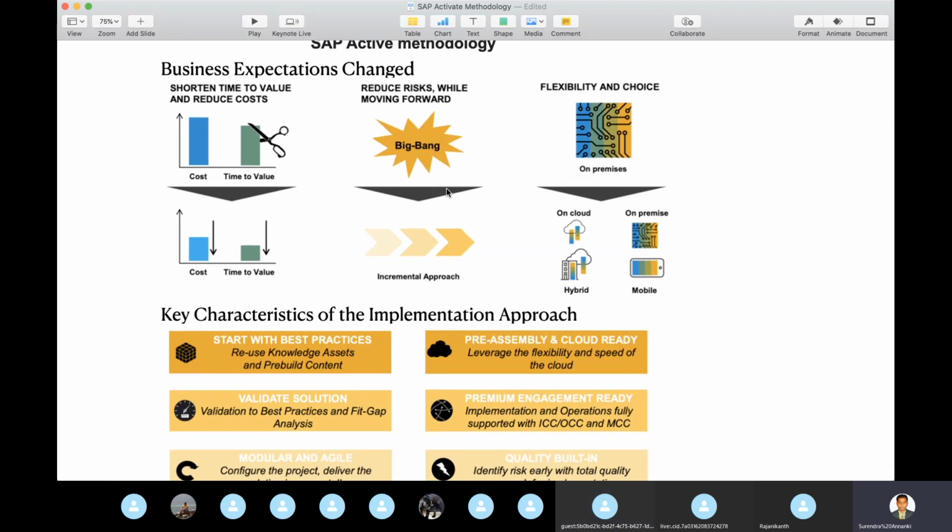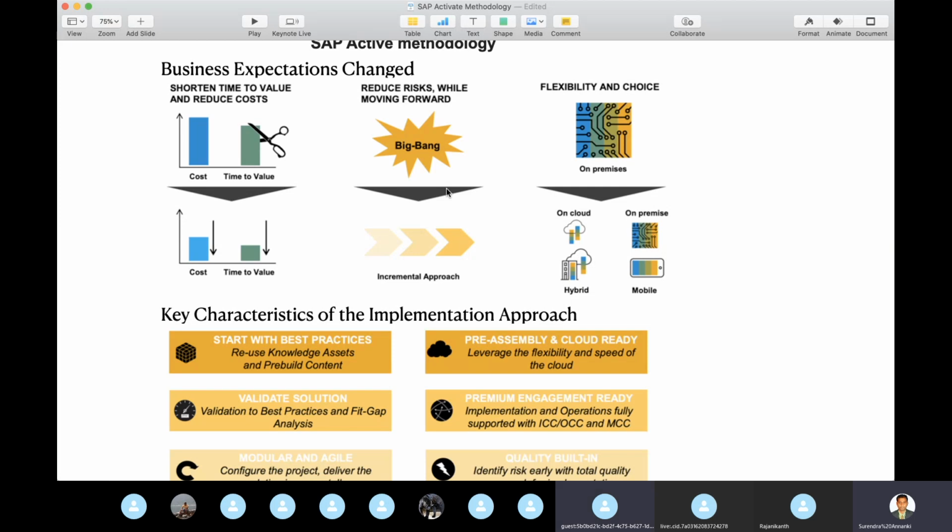So basically, what the business will expect, what the client will expect, this is the high level. So this is the main key. Basically, if you want to know what Activate methodology is, what the client and business will expect, and what features SAP is giving. So this is the main. Gotcha. So either cost level, or time-to-value level, or incremental approach, or big bang, or flexibility and choices on-premises and on cloud.